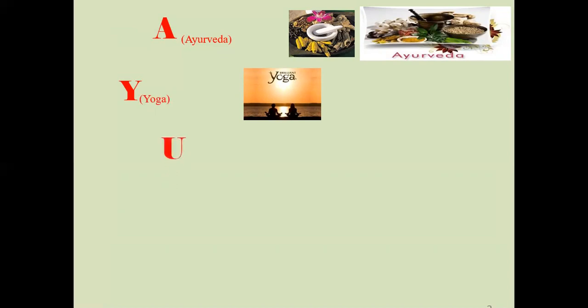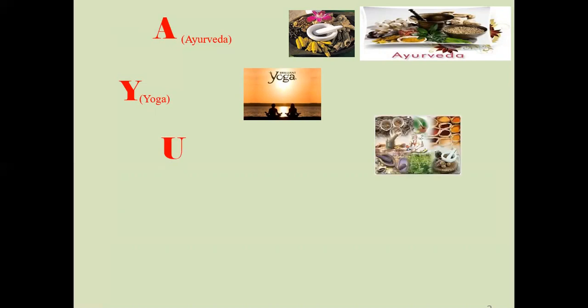U is nothing but a system of medicine as per the religions. Mostly in the case of Muslims, people utilize this type of medicine, that is Unani medicines, which are preferred. Not every person can use this type of medicine system, the Unani system.